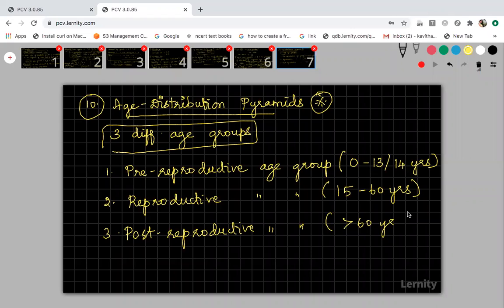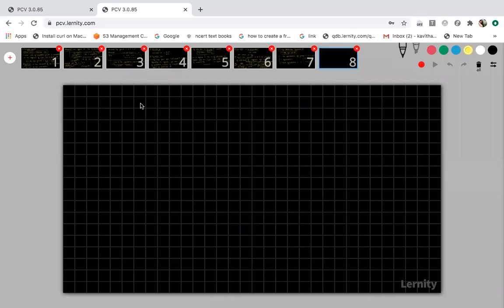Now, based on these three different age groups, we are going to construct three different pyramids for increasing population, decreasing population, and stable population.